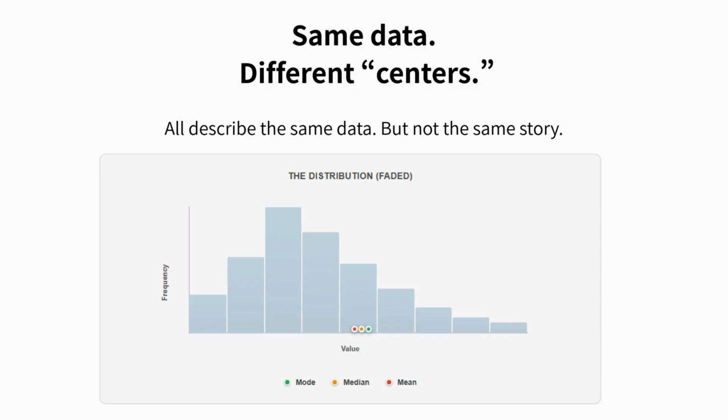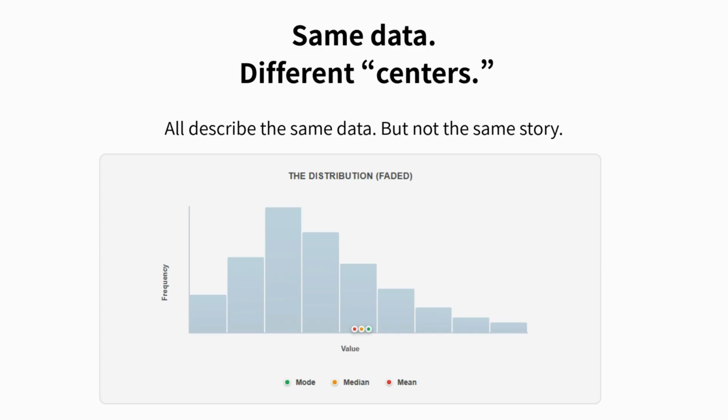Now look at this distribution. For a moment, ignore the bars themselves. Focus only on the markers below. Each one represents a different way to summarize the same data. The mean, the median, and the mode. They are close, but not in the same place. That difference is easy to miss. Especially if you rush. Now ask yourself, which one feels like the typical value? There is no calculation here. No trick. Just a decision.